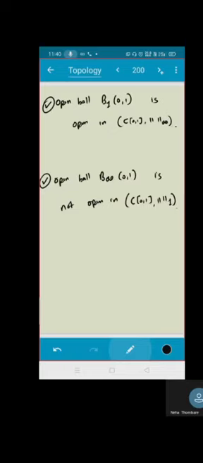In this case, you are taking an open ball in B01. In this case, you are taking an open ball in infinity, and there is an open ball which is open in this one also. Here your open ball B infinity is not open in this. So you're having an open ball in norm 1, you have to prove whether this is open or not. You can construct so many functions such that the area will be less than delta, but you cannot say the supremum of the function will always be less than 1.